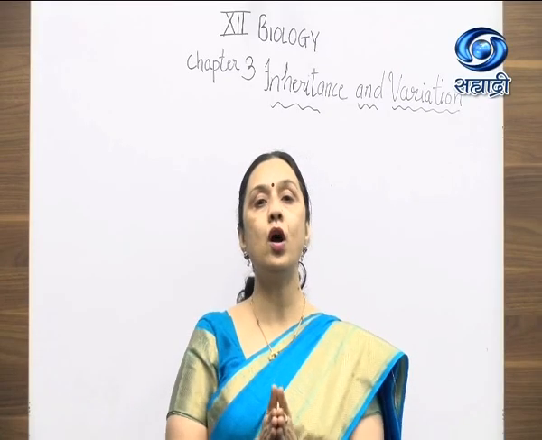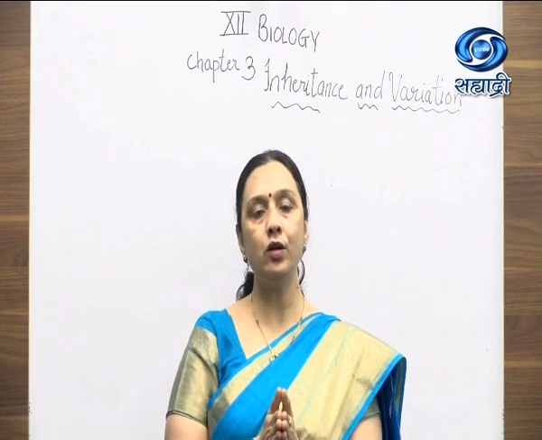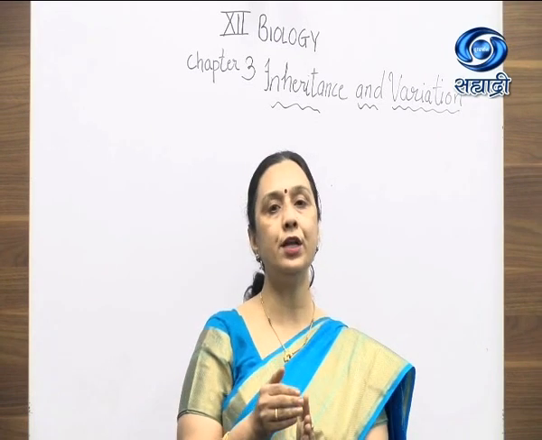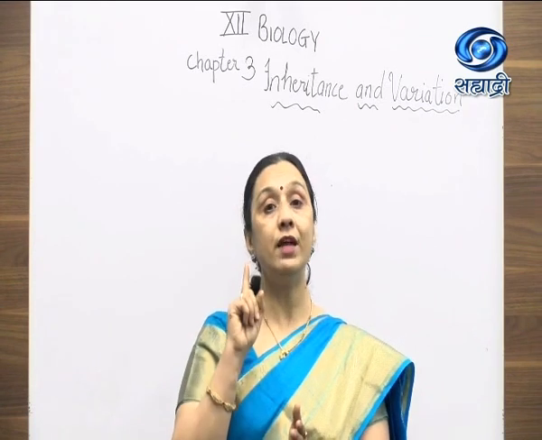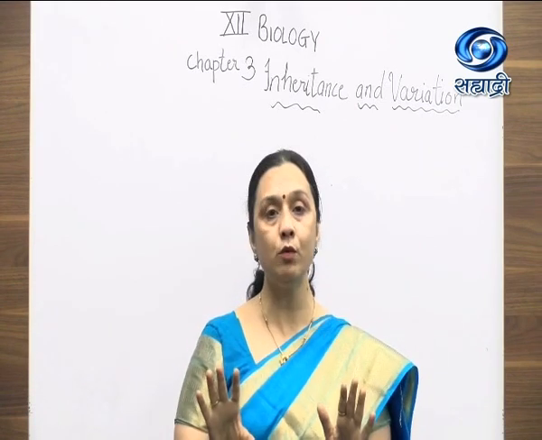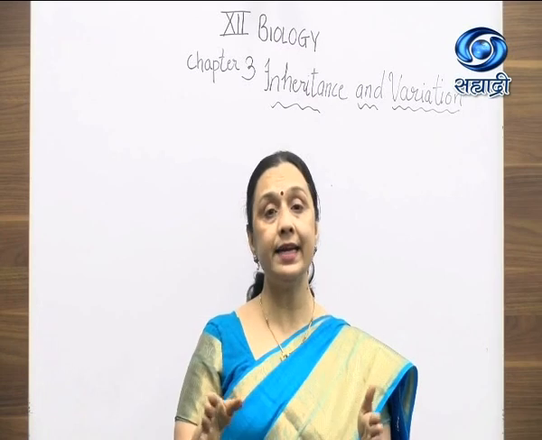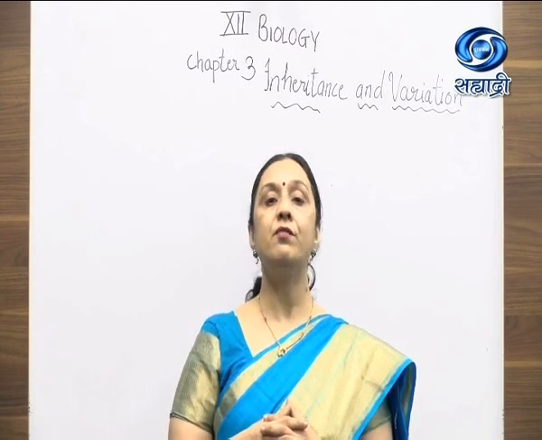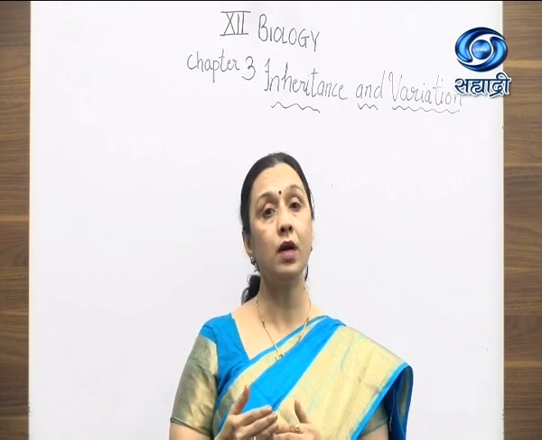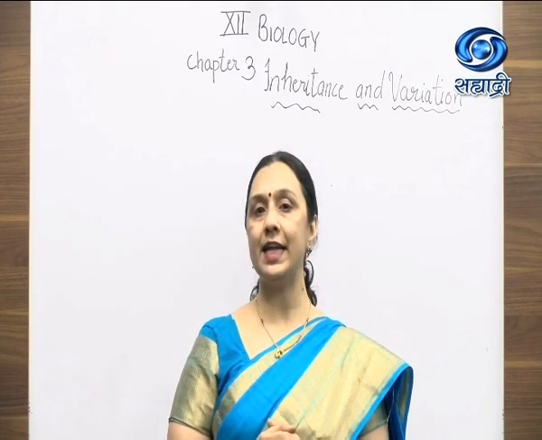Yes, students. So you saw at the end of the monohybrid cross, what was the conclusion? The phenotypic ratio is 3:1 and genotypic is 1:2:1. When F1 hybrids were formed, all were monohybrids. Then they segregated, separated, and in the F2 generation, there was mixing. We will also discuss more conclusions which Mendel drew in our next lecture.